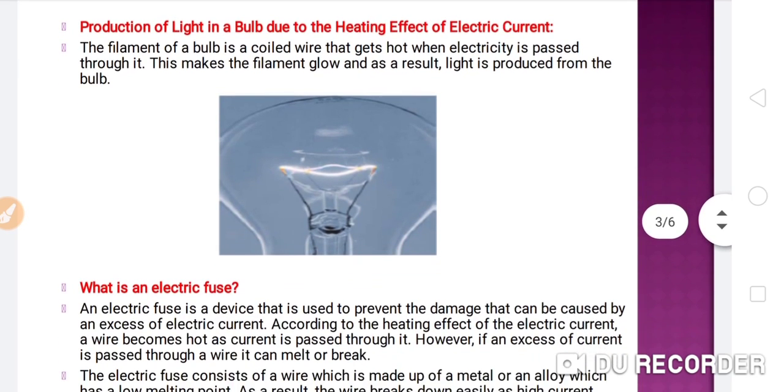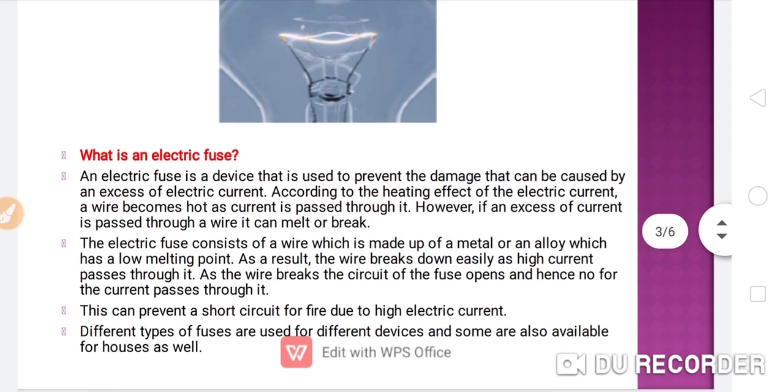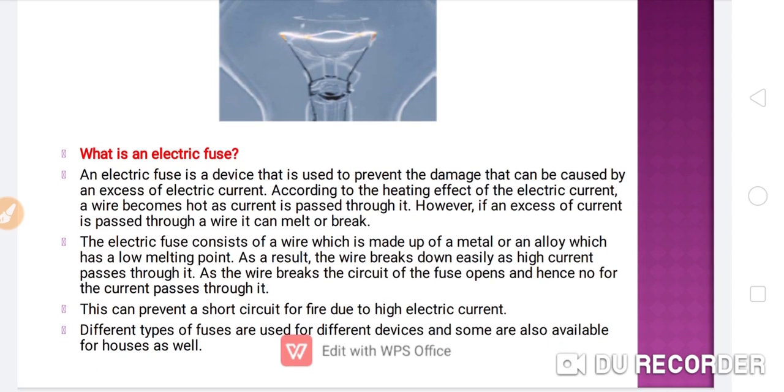Now come to the next point. What is an electric fuse? This is very important, and it protects our home appliances. It is a very important part of our house wiring to protect different kinds of home appliances.